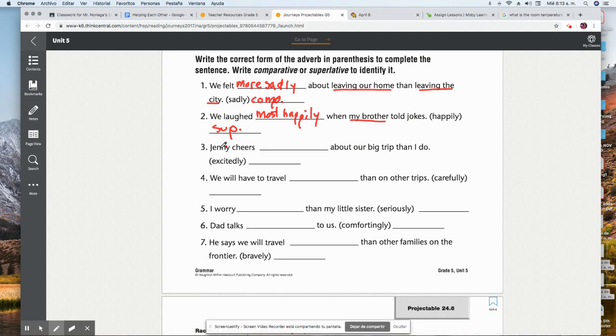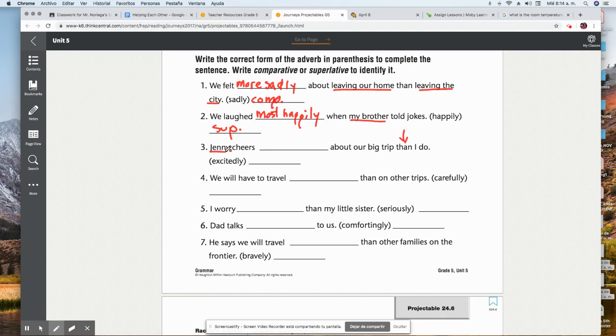Number three, Jenny cheers about our big trip than I do. I remember that I told you yesterday that this word, than, is a clue that tells us that this sentence has two things that are being compared.